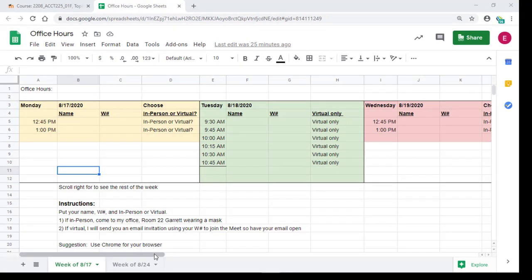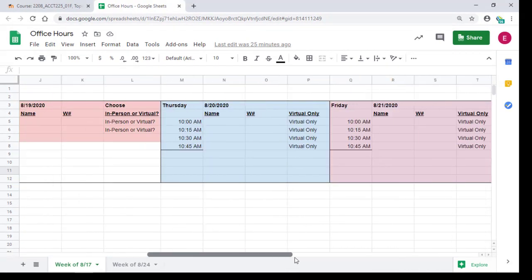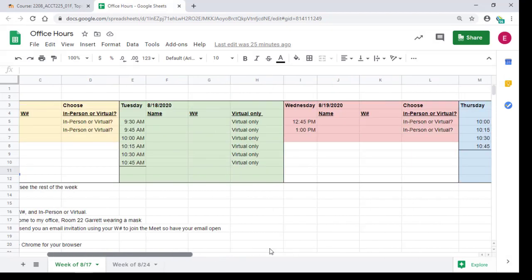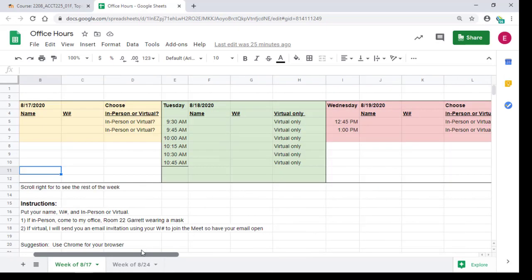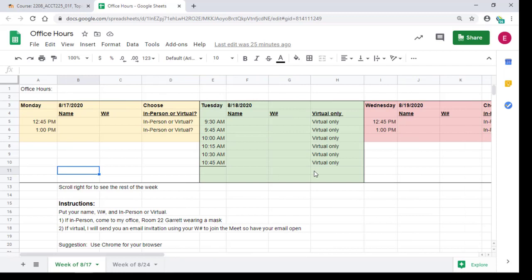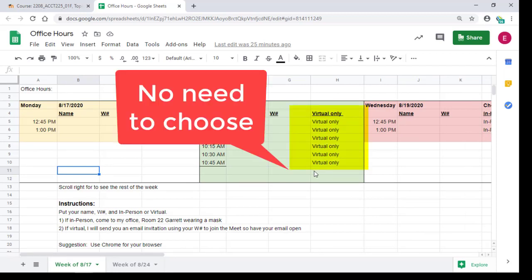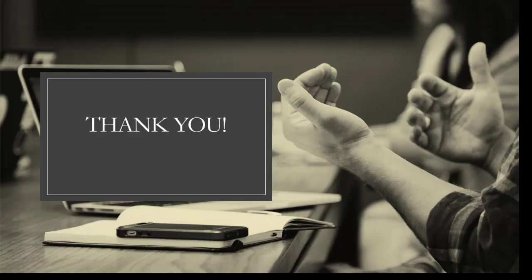Notice I have more days, so just scroll to the right and you can find I have days all through the week. However, some days I only have virtual. So if those are the days, again, you just let me know. So make sure you put your W number. That's really important. All right, so I think I covered everything. However, things are going to change, so be aware of that. As we figure more out, we'll make adjustments to make everybody's life easier or to make sure all the rules are followed.